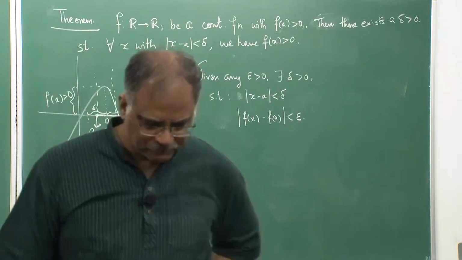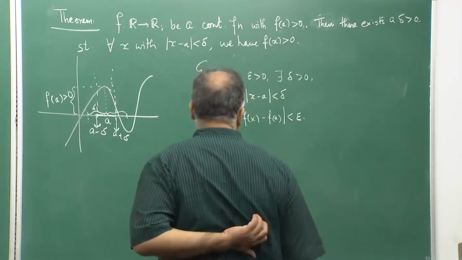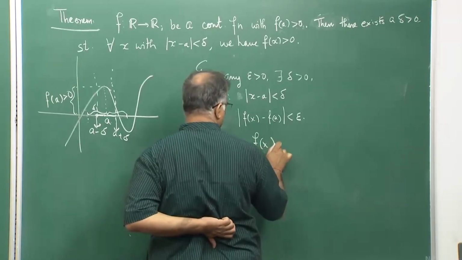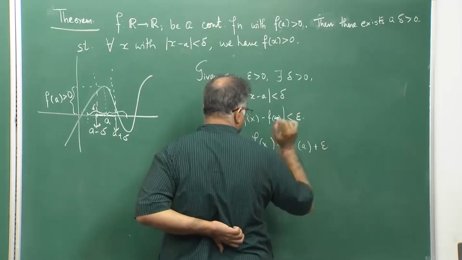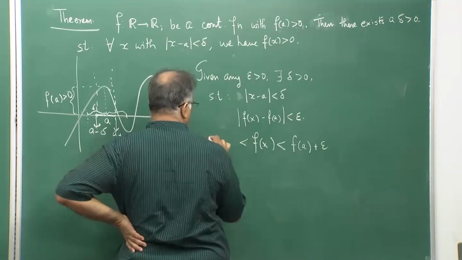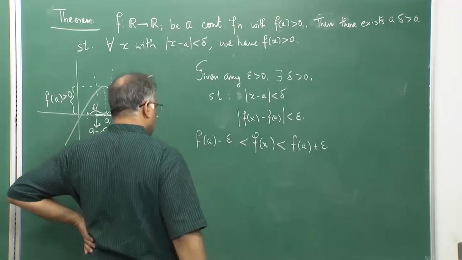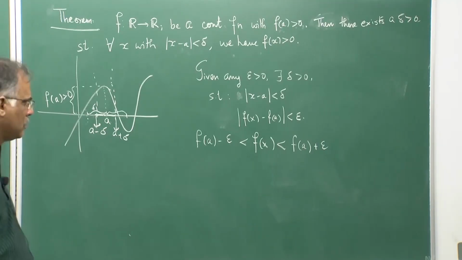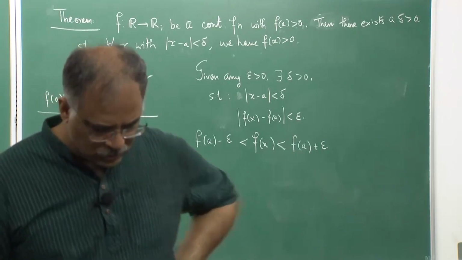Okay. So, I can just open this up a bit and write it in this form, f of x is lying between f of a minus epsilon and f of a plus epsilon. Okay.